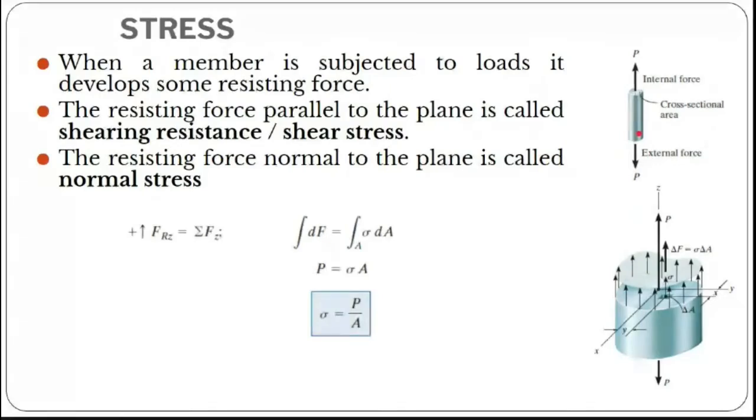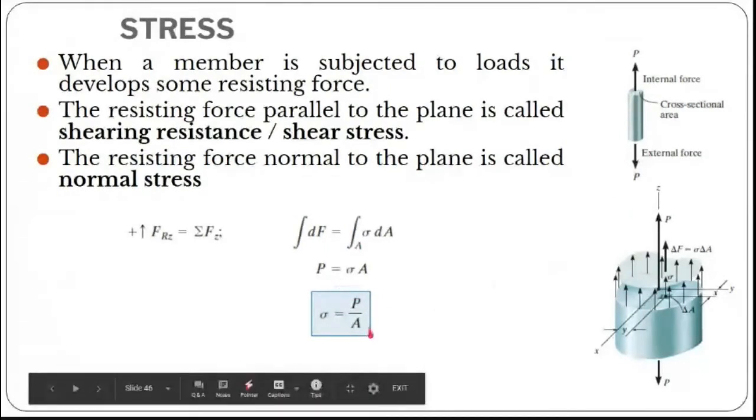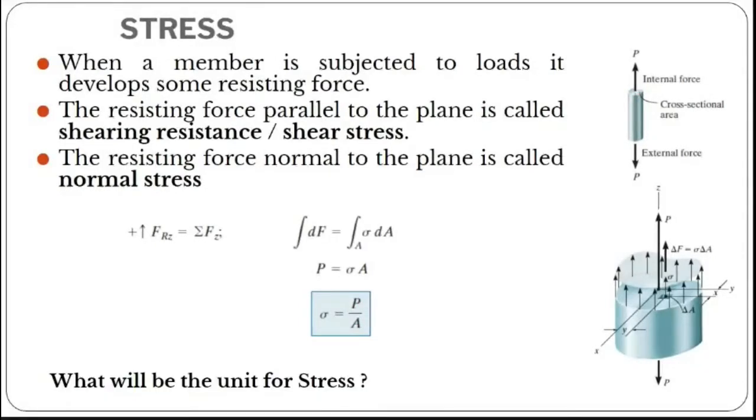The formula for stress is force by cross-sectional area. P is what I call the force applied here. A is the cross-sectional area. Cross-sectional area is perpendicular to that force. So force is Newton, area is meter square. So Newton per meter square, or Pascal, we can call it. That will be the unit for your stress.